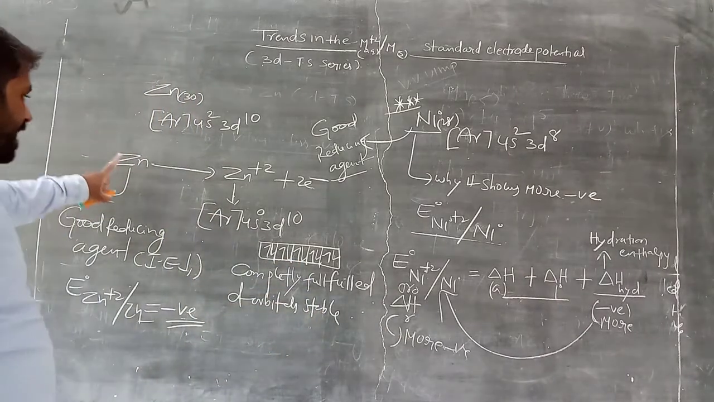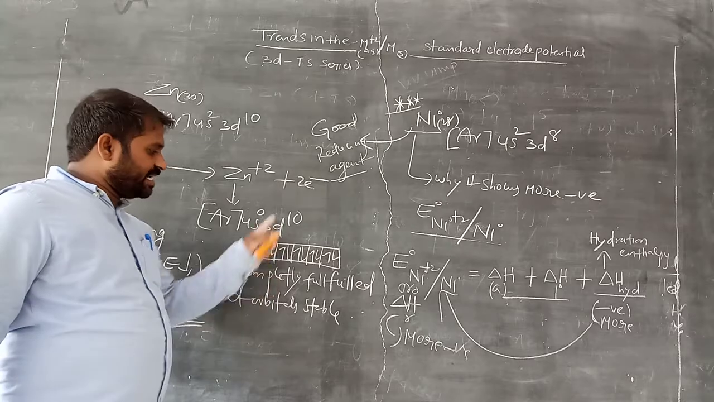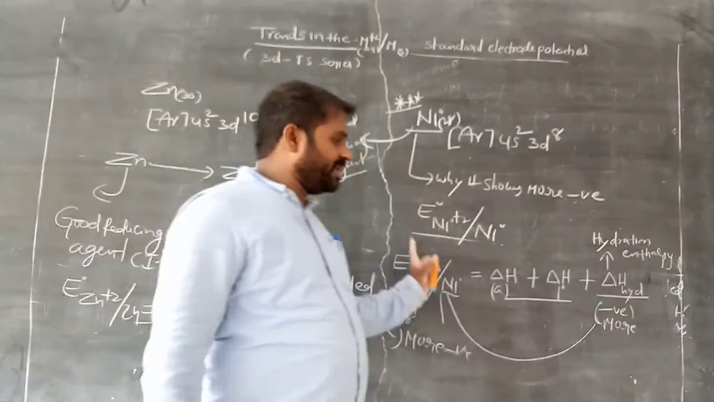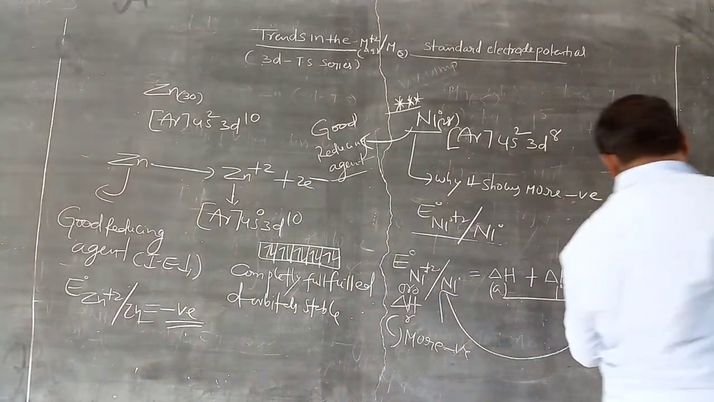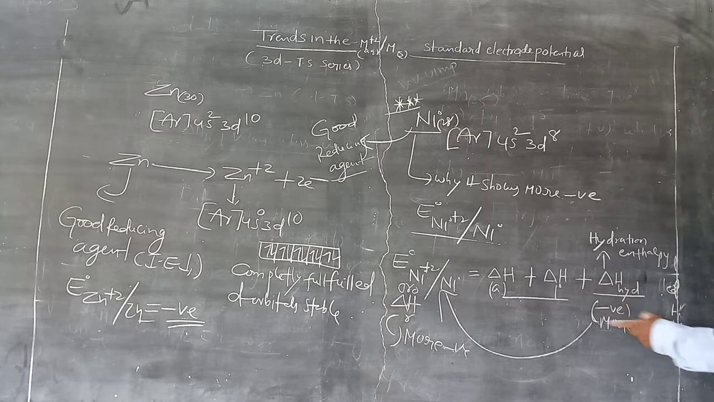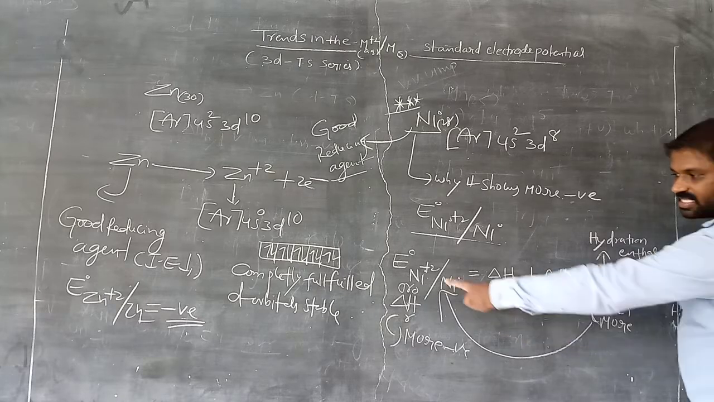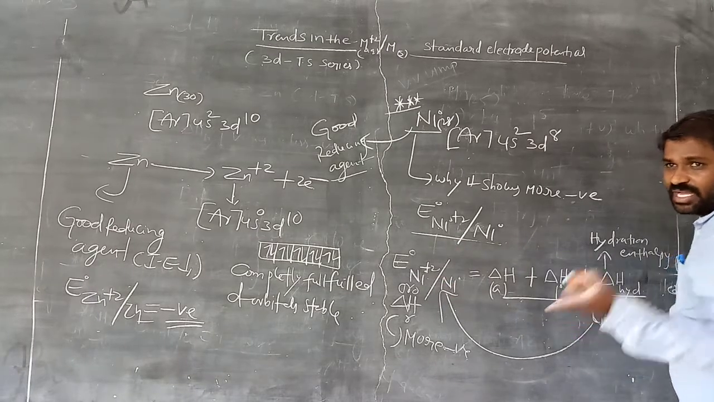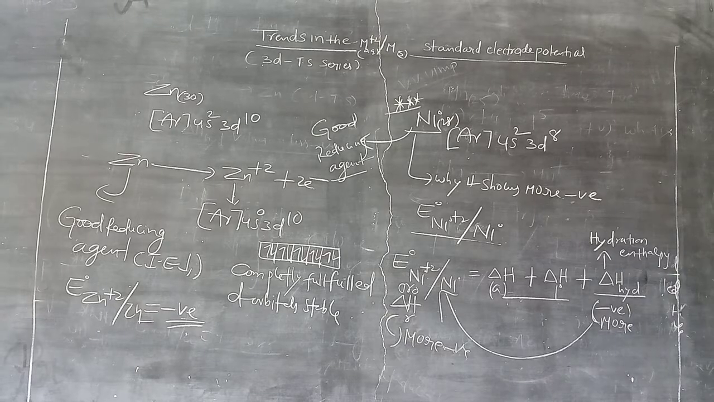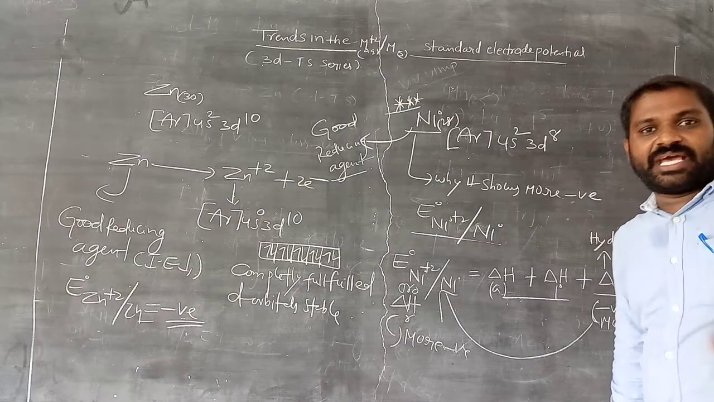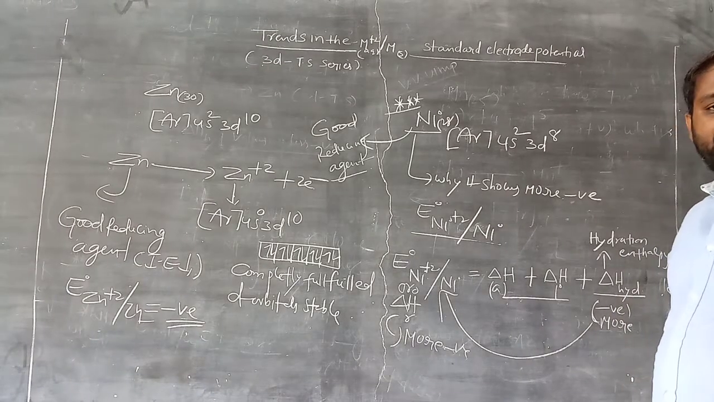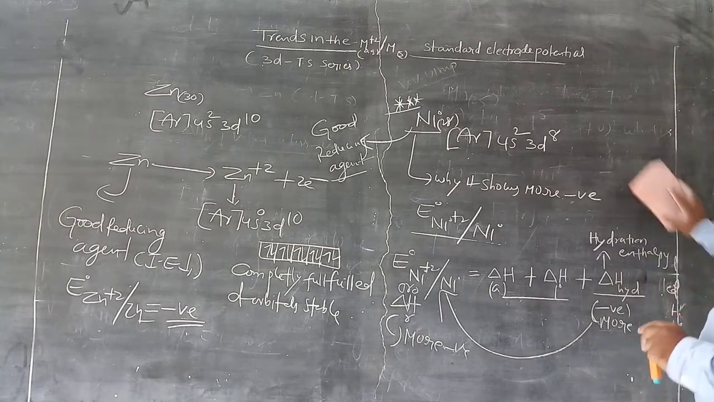In the case of manganese and zinc we can follow this d electronic configuration, but in the case of nickel the hydration enthalpy value is more negative than these two, so automatically the reduction potential value is also more negative. A negative reduction potential value means it is a good reducing agent that easily loses electrons to others, am I right? Clear? Remember this.